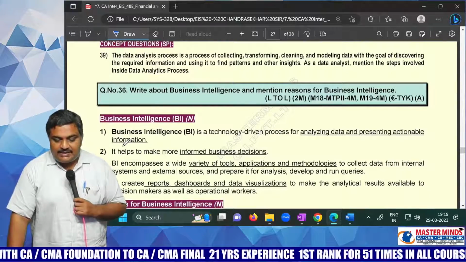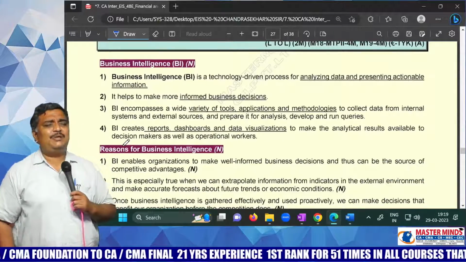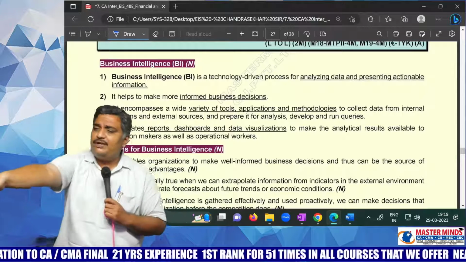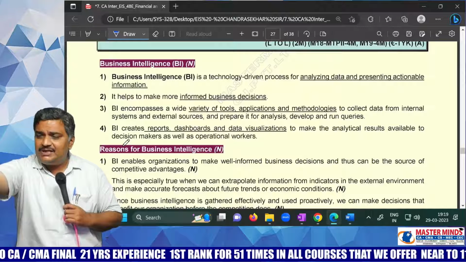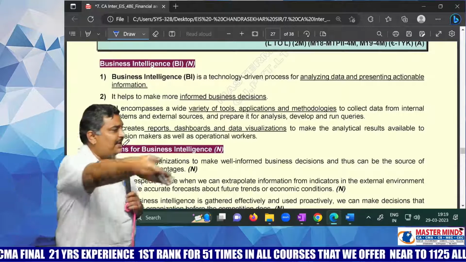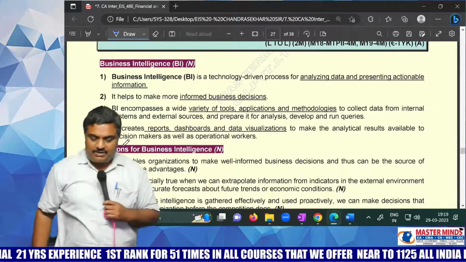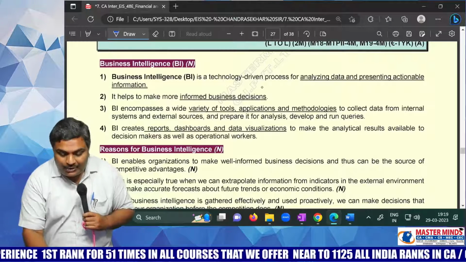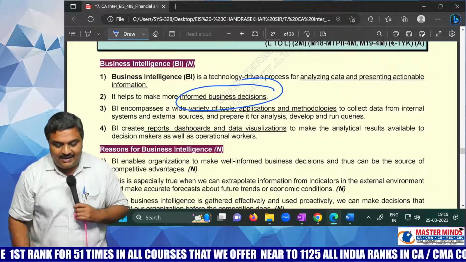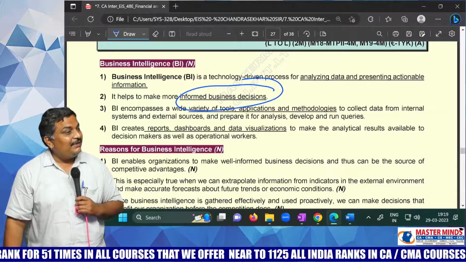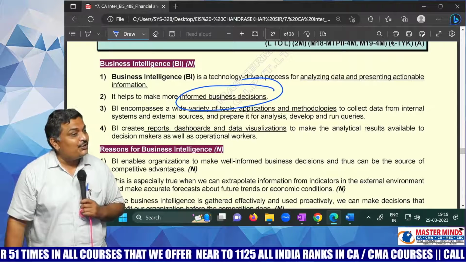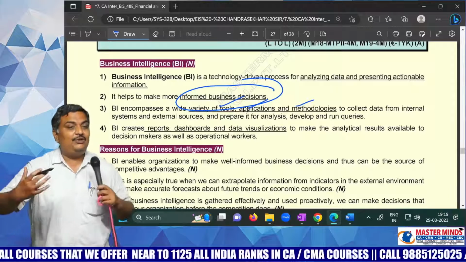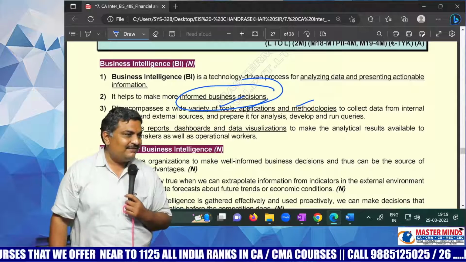Next, business intelligence. Business intelligence means what? Intelligence about your business. What is happening inside your business? What is happening outside your business? What is happening around your business? What your competitors are doing? What is your sales? What is your purchase? This all comes under business intelligence. If you have this business intelligence, what can you do? You can make informed business decisions. And to have that business intelligence, what should you apply? You should use a lot of tools, software, and methodologies to get that business intelligence. Okay.